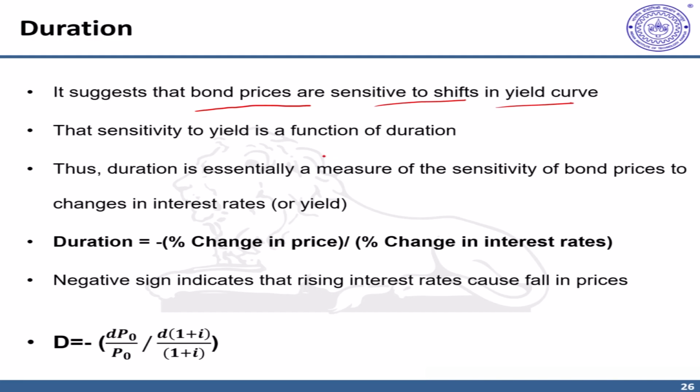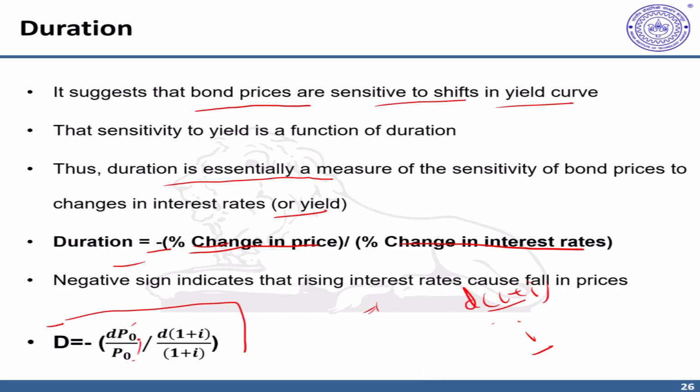Or in very simple terms, one can consider duration as a measure of sensitivity of bond prices to changes in interest rate. So let us define duration as percentage change in prices divided by percentage change in interest rates. The negative sign here indicates that if yield rises, price falls, and if yield falls, price rises. So we can define duration D as change in price, that is dP naught upon P naught, in differential form, divided by d of 1 plus I upon 1 plus I. Just remember that d of 1 plus I is the same as dI. So changes in interest rate is the same as changes in 1 plus interest rate.